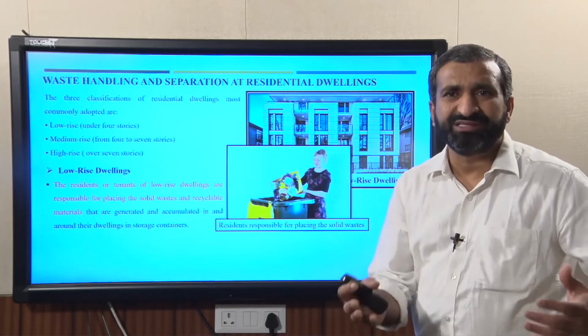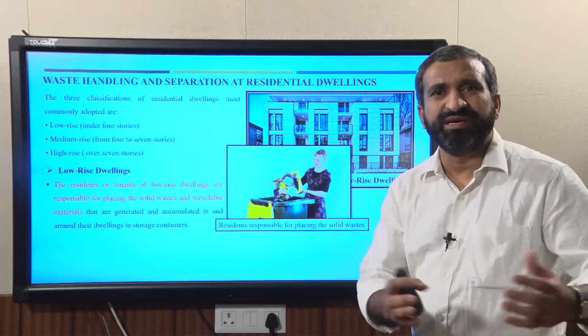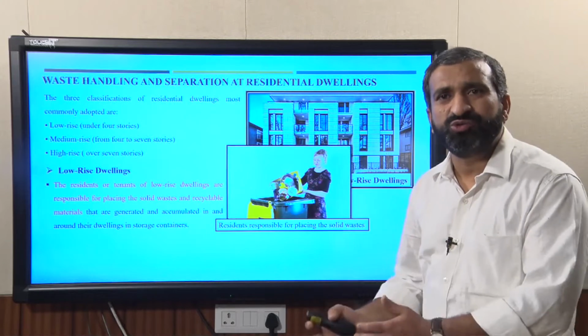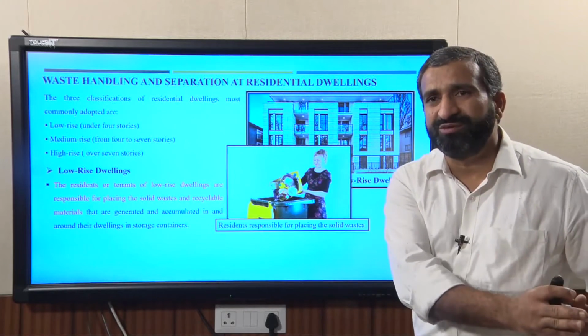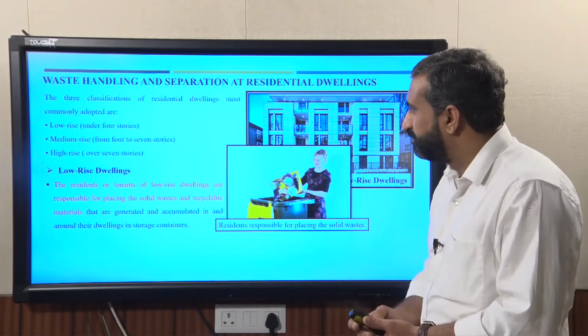Normally that kind of collection we call a curb service. The curb areas could be maybe 100 or 200 meters from your apartment, and households will be responsible for disposing the waste into those located dustbins.